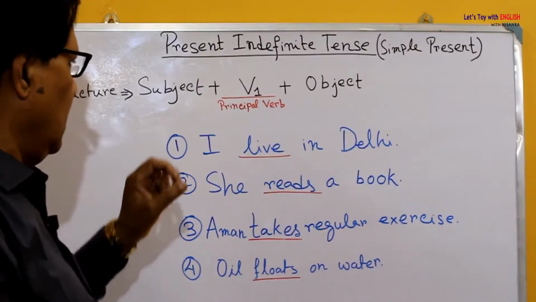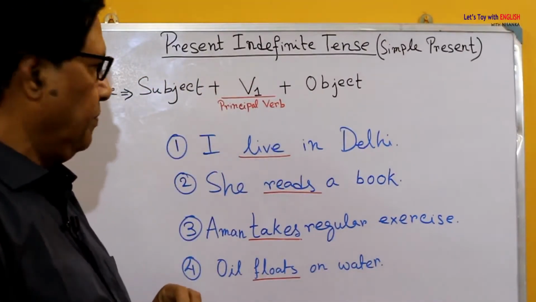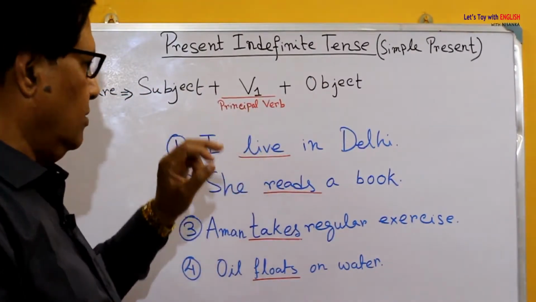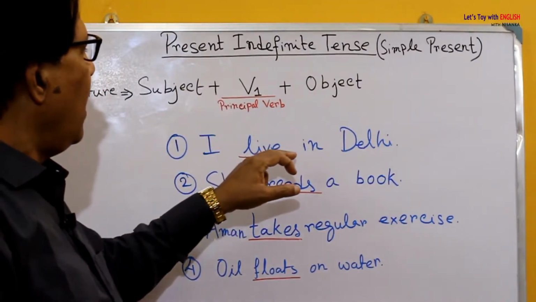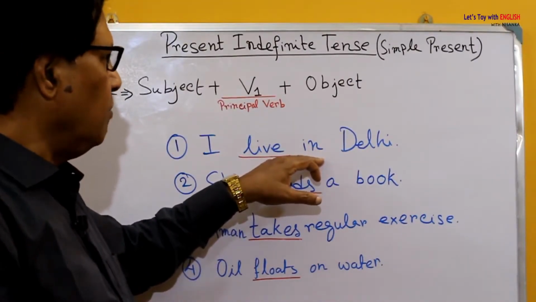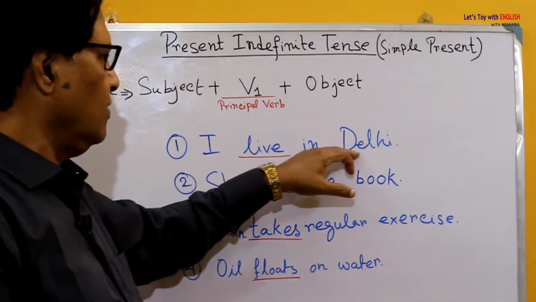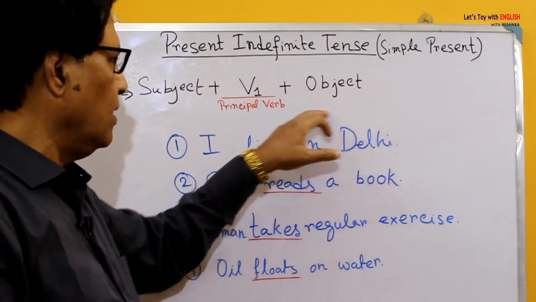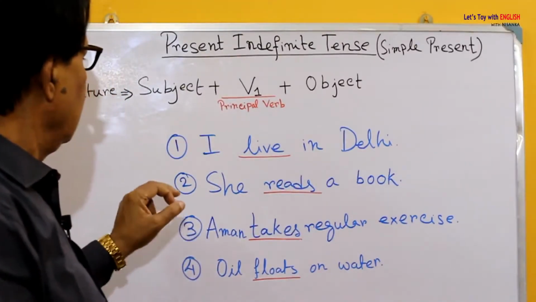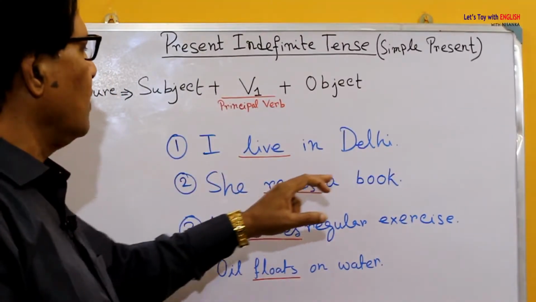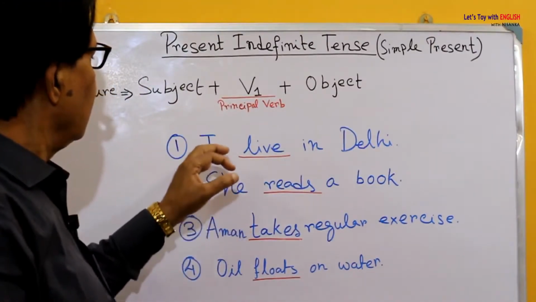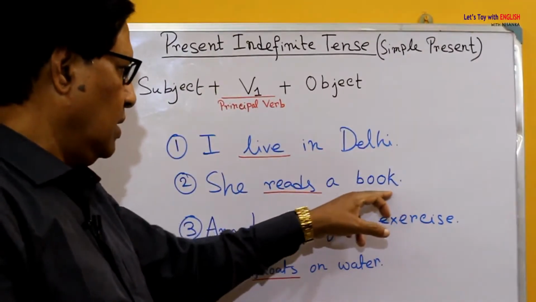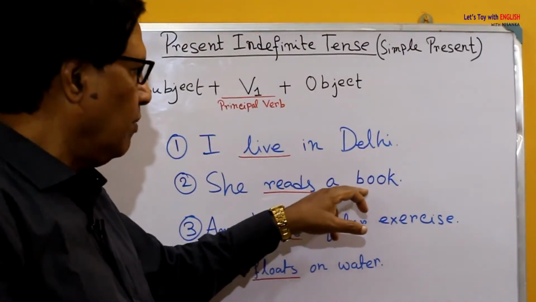Now the first one, I live in Delhi. Here I is subject, live is V1, no question about it, and in Delhi, this is obviously not an object. Then what is it? We call it adverb of place. So here there is no object. Okay. The second one, she reads a book. Here she is subject, reads is V1, and this a book is object. Here the object is there.